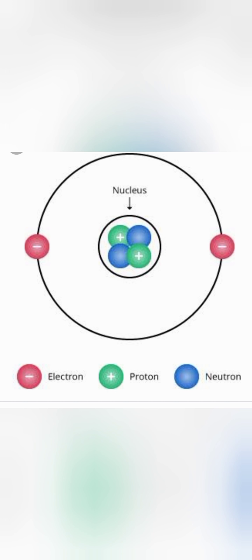Now the third point is the nucleus of an atom consists of proton and neutron. The proton and neutron are collectively known as the nucleons. Neutron plus proton is collectively known as the nucleons. Almost the entire mass of an atom is concentrated in the nucleus, since the electron has negligible mass.